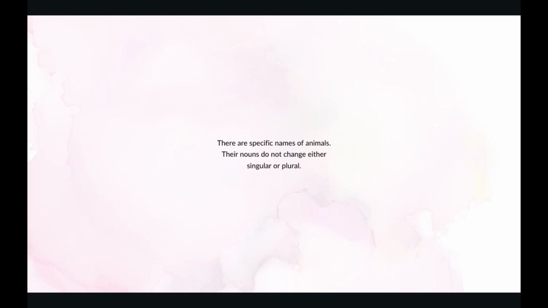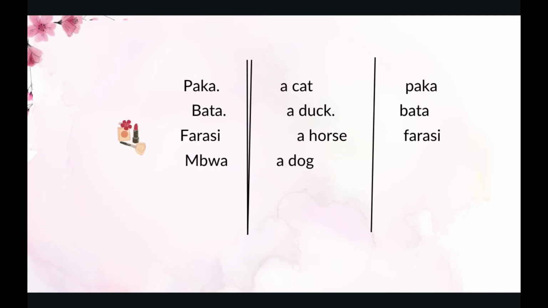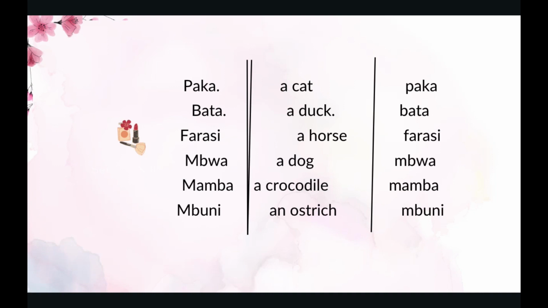They are specific names of animals. Their nouns do not change, either singular or plural. Number 1, paka. Paka is a cat. A cat in plural will remain paka. The next one is bata. Bata is a duck. A duck is called bata in plural.